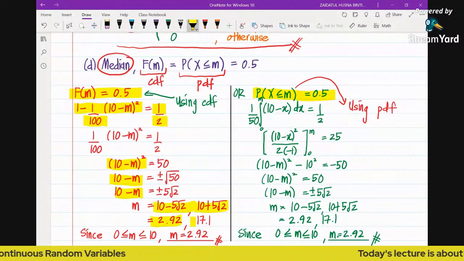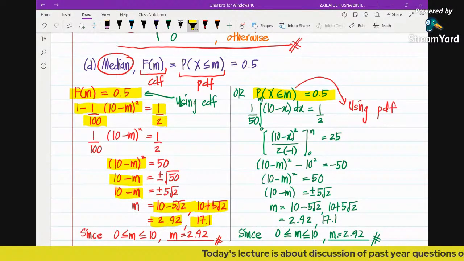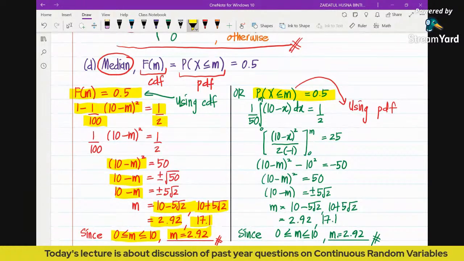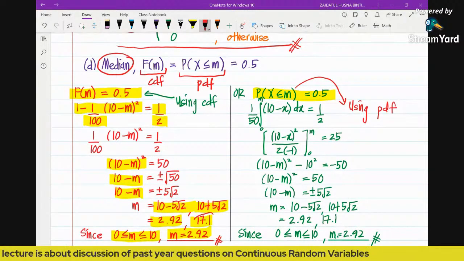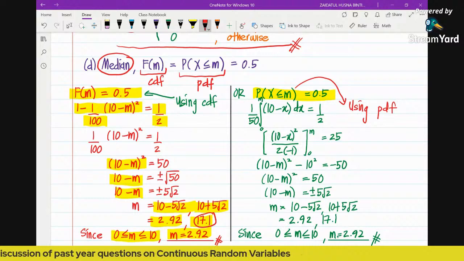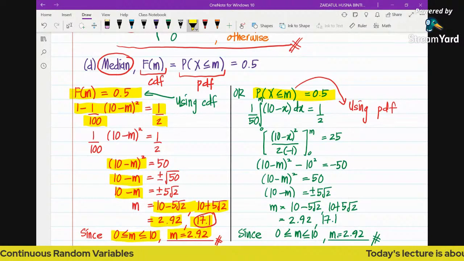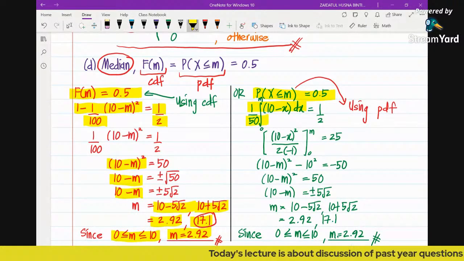Because we know the median is located between 0 and 10, we are going to accept only one value. This value here is going to be rejected. Why? Because it falls outside the range. And if you want to use the PDF, we find the area. Finding the area is by integrating the PDF.